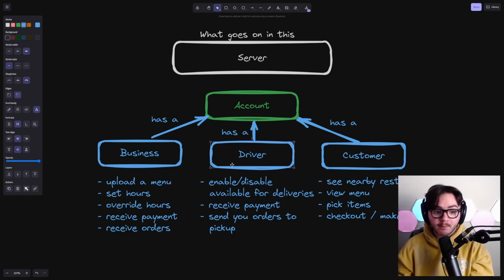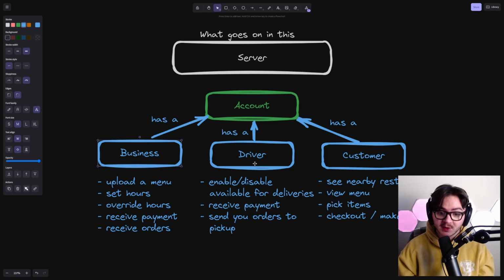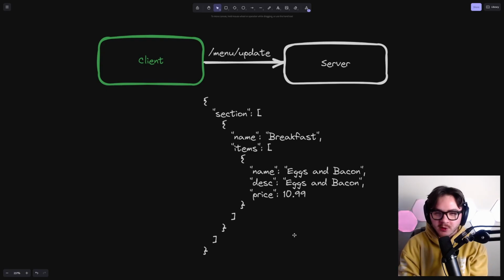Then customers are pretty much going to use your service if the businesses that they want are on it and the drivers are actually available for deliveries. So I'm actually probably prioritizing the customers the least out of all of this, what their experience is like. To me, these are your real critical mass points: make sure that this is smooth, and then we'll worry about this later on. All right, so what's this first use case going to look like for a business? Okay, updating their menu.